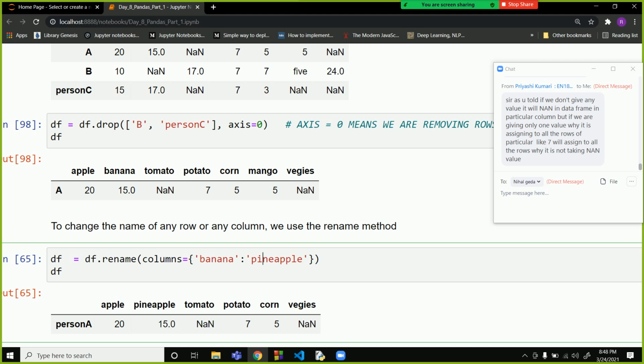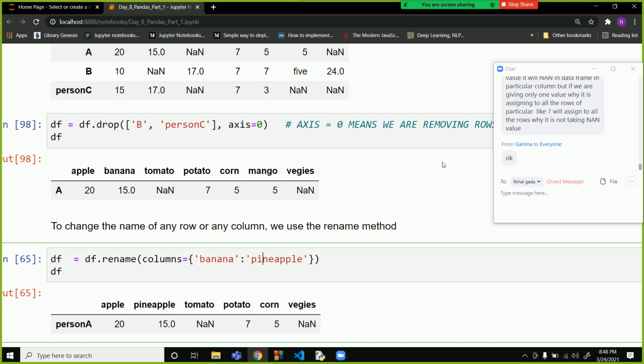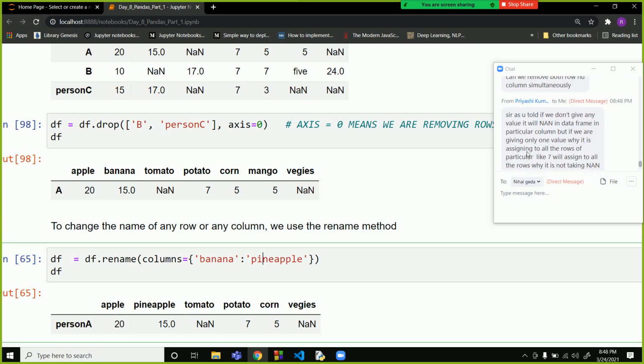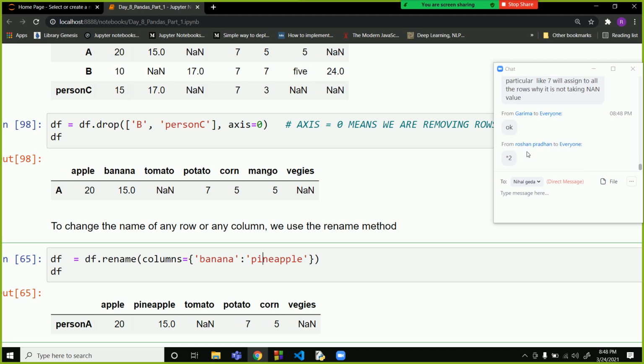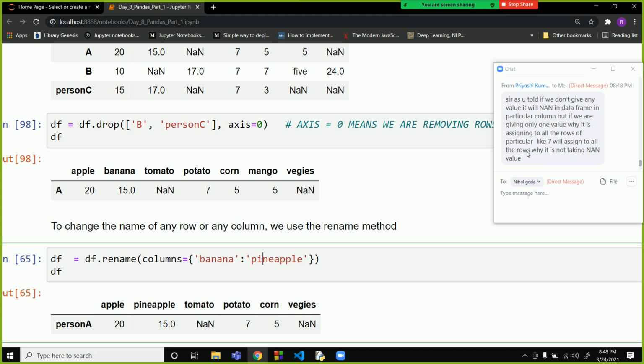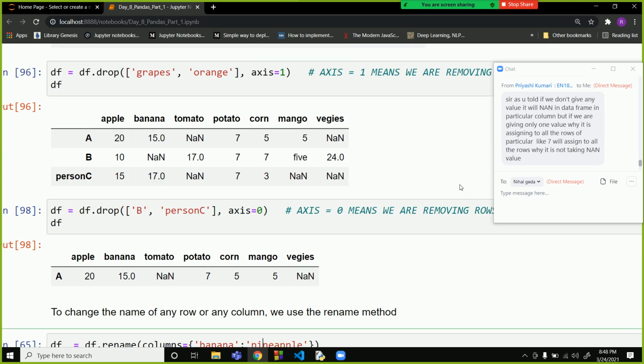It is because of broadcasting. As I told you, if the dimension of the value that you are giving is 1, then it will broadcast.